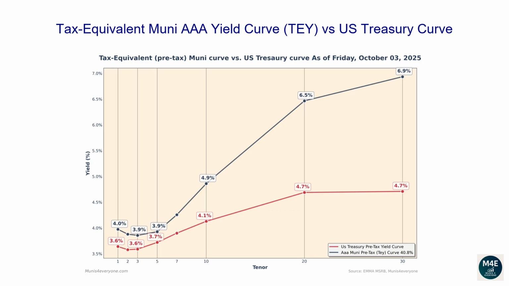Let's now go over the tax-equivalent Muni AAA yield curve versus the US Treasury Curve. The reason why investors and financial professionals care about Muni's tax-equivalent yields is to simply have the ability to compare them against US Treasury yields, which are pre-tax yields. Observing the current graph, we can see that currently all the Muni tax-equivalent yields, based off a 40.8% tax rate, are above Treasury yields. When this scenario happens, it may be less convenient for investors to buy US Treasury bonds. For example, if you wanted to buy a 30-year bond, a AAA Muni bond would yield 6.9% compared to a lower yield of 4.7% from a Treasury bond.